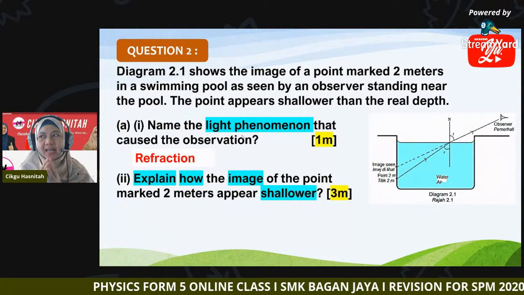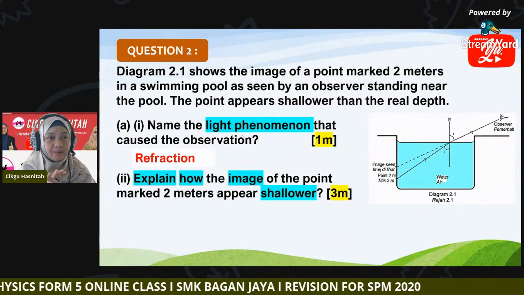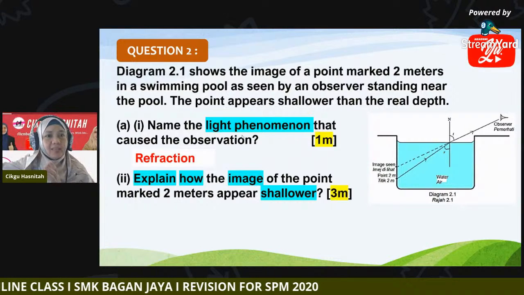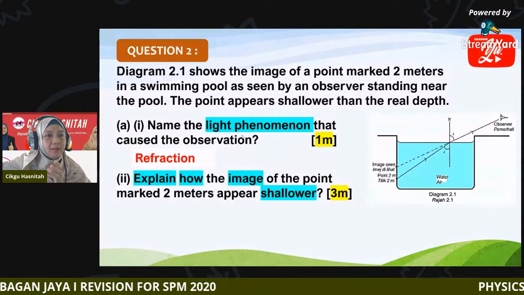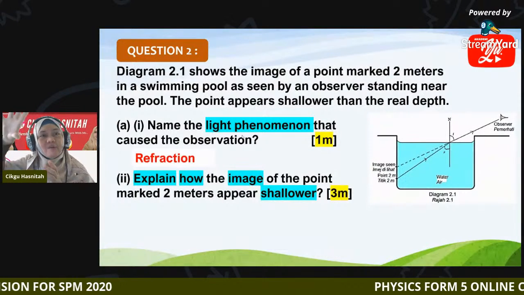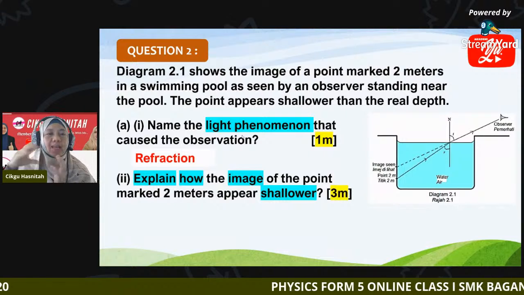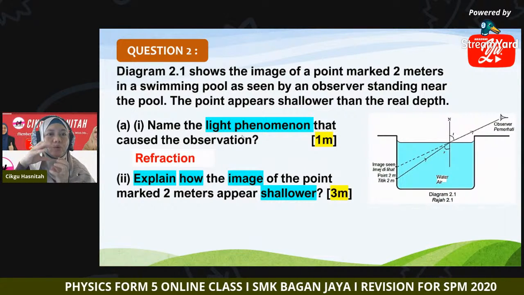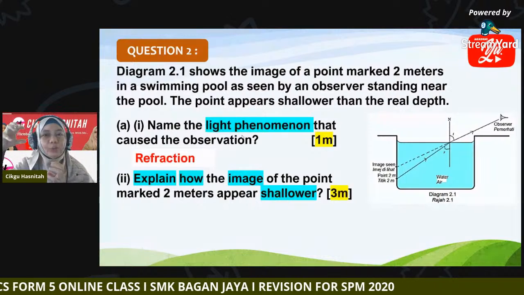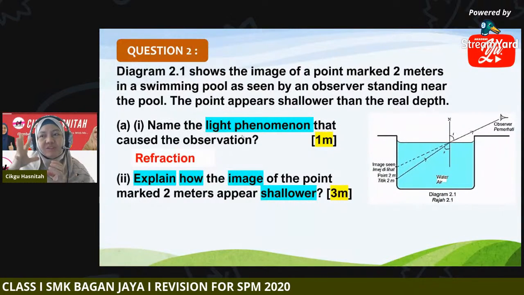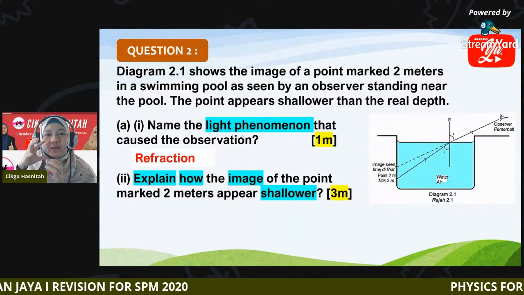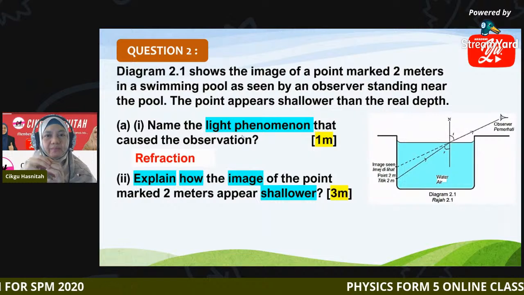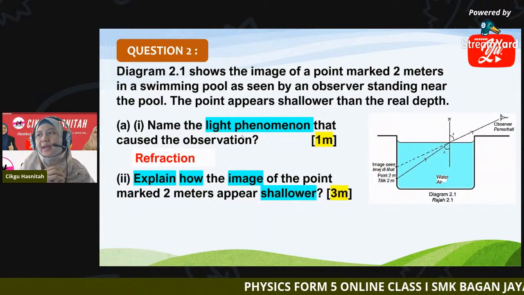The object is inside the water, and the observer is next to the pool, so the surrounding is air. So actually, light travels from water into air, from a denser medium to a less dense medium.